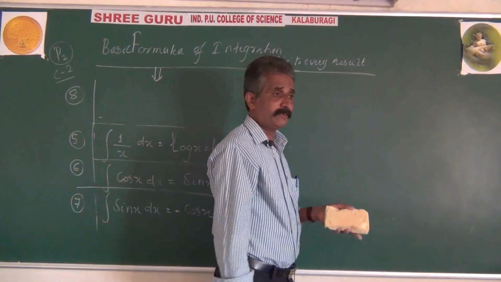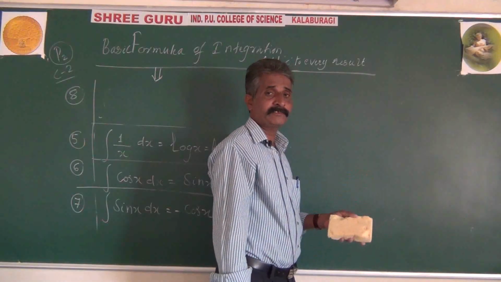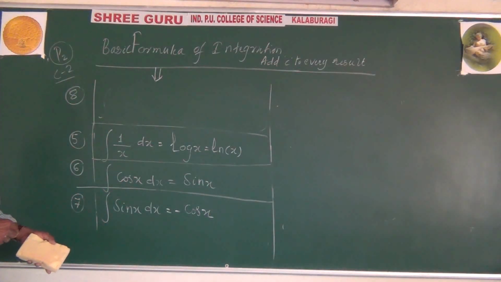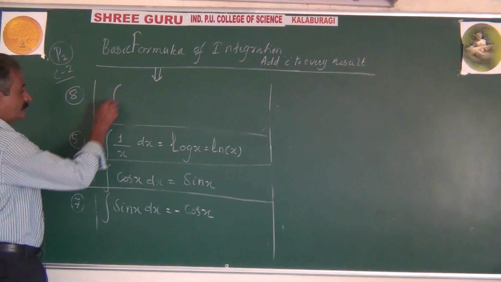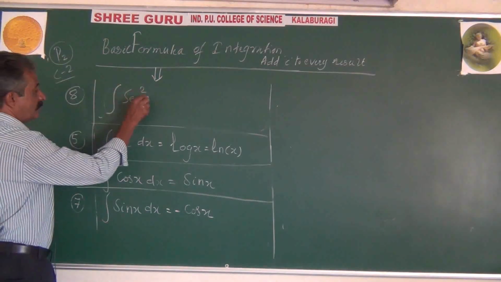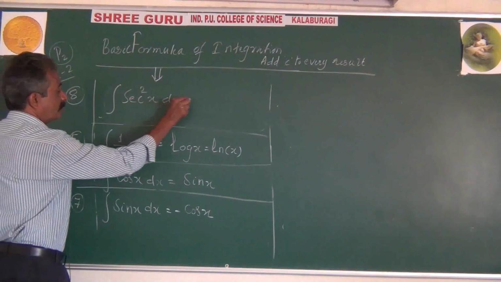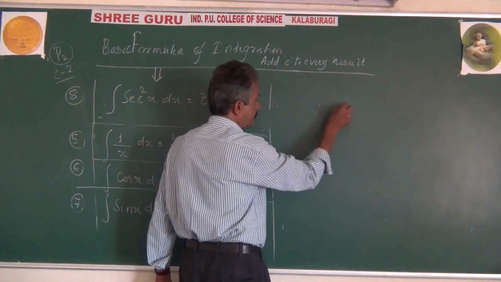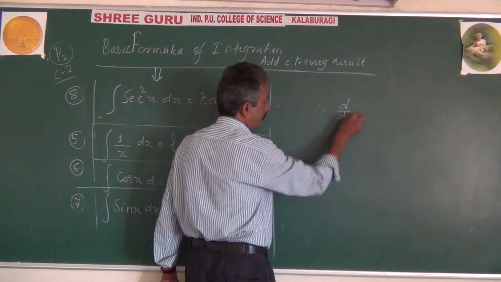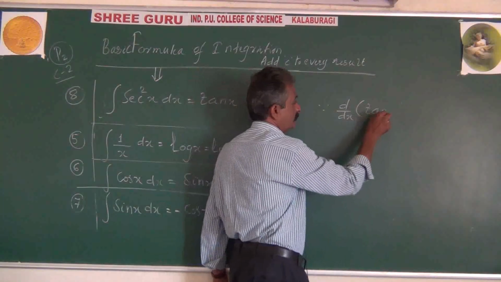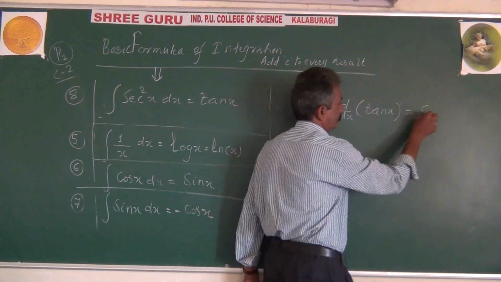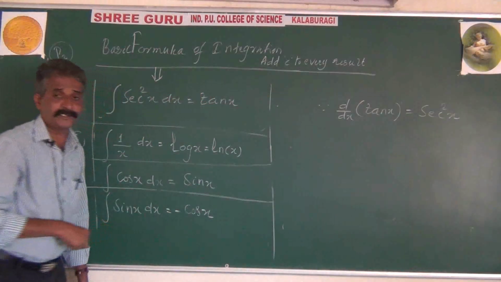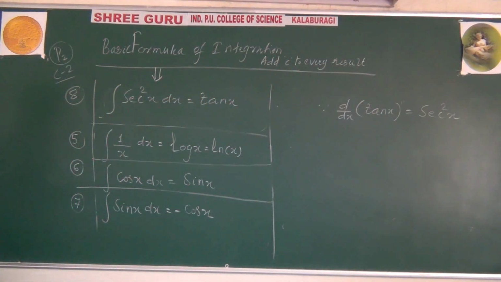Recall, what's the differentiation of tan x? Differentiation of tan x is secant square x. Now reverse, the integration of secant square will be tan x. 8th one, the integration of secant square x dx will be equal to tan x. Reason: since the differentiation of tan x equals secant square x, that's why the integration of secant square x will obviously be tan x.